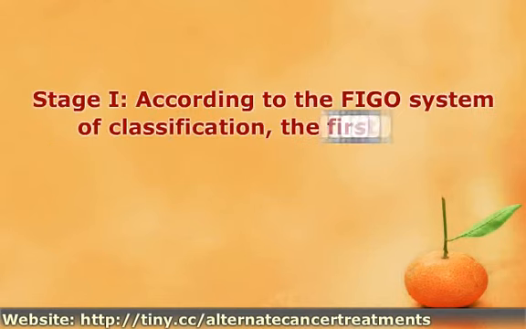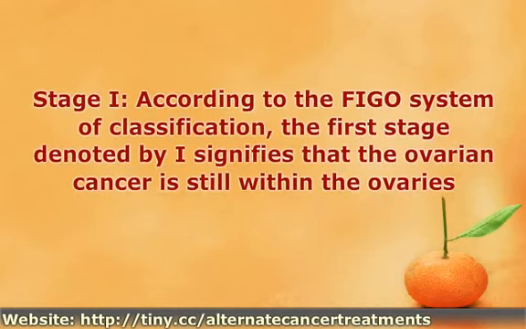Stage I. According to the FIGO system of classification, the first stage denoted by I signifies that the ovarian cancer is still within the ovaries. However, this stage is further subdivided into 3 stages, namely, Stage A. This stage denotes that the cancerous growth is within 1 ovary. Every normal woman has 2 ovaries. This is the earliest stage of the disease. If discovered, the ovarian cancer can be removed with surgery.